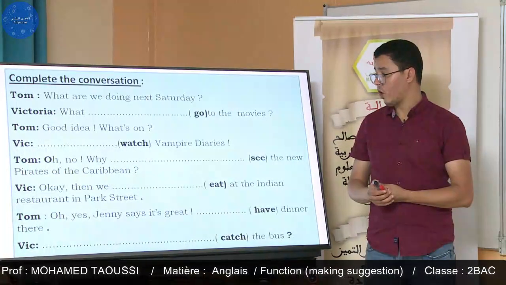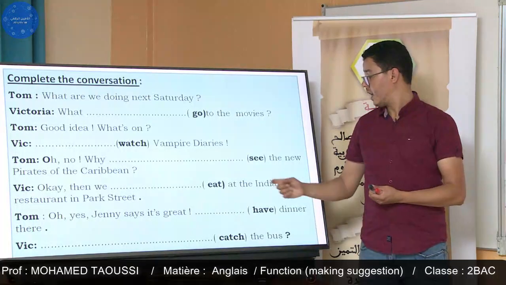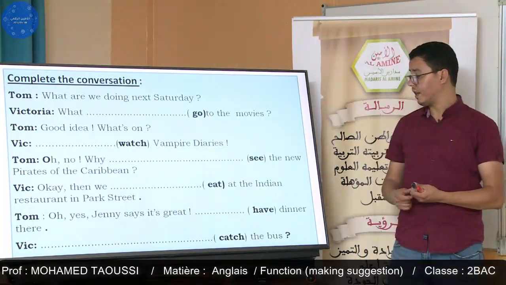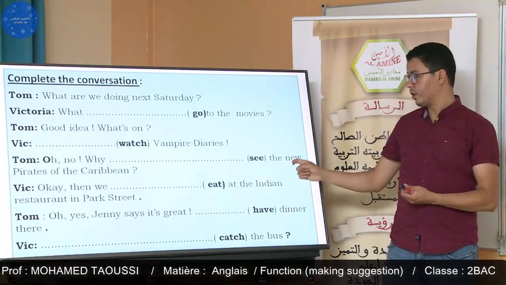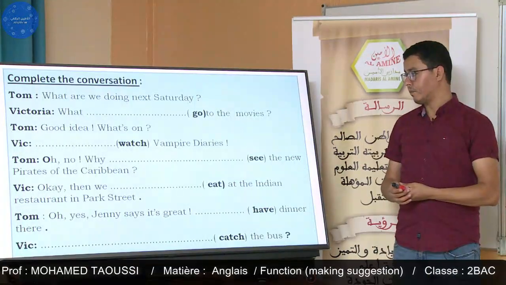So Tom refused Victoria's suggestion. He says, oh no. He refused her suggestion, and he is also making another suggestion. He would like to watch the new adventure movie Pirates of the Caribbean.